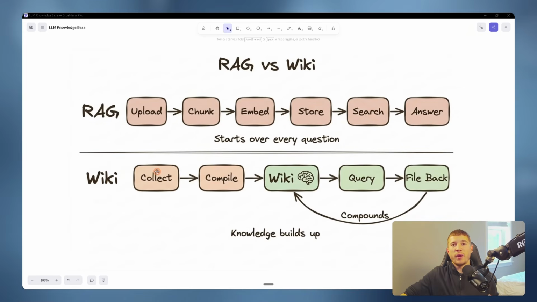Now, if we look at the new pattern, which is this new wiki LLM knowledge base pattern, we collect, compile, put it into our wiki, ask questions, file those questions back, which then compounds our wiki, and then we continue to do so, building it up. That way, if I forget something and I ask the wiki the same question, I'll get the exact same response that I got the first time. Or even better, I'll get that response plus some more information that it missed the first time.